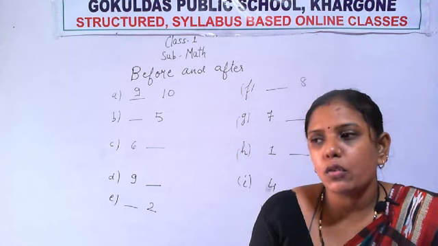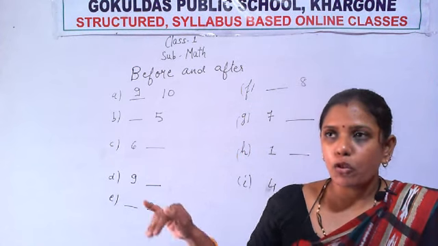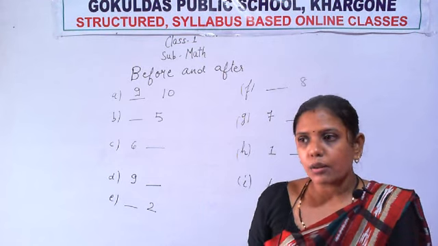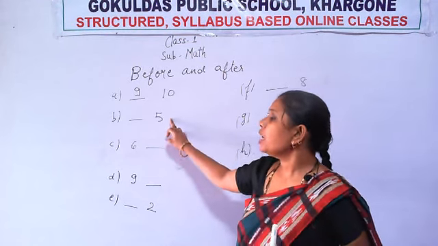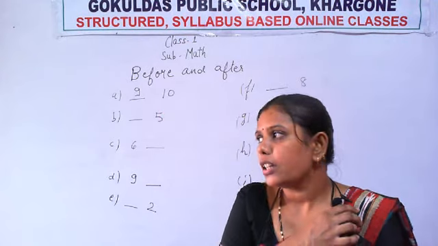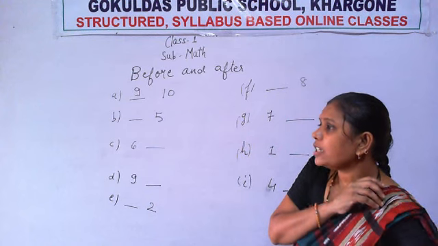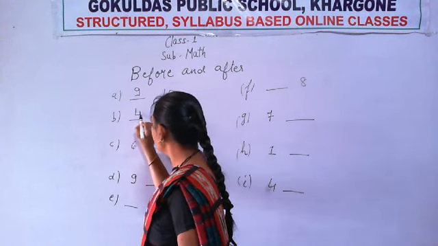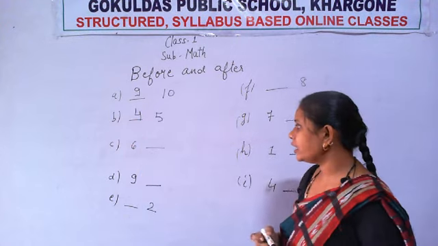Now see the second question. The blank is given before the number. Again you have to write the number which comes before 5. Which number will come before 5? Yes, all are correct. It is 4.